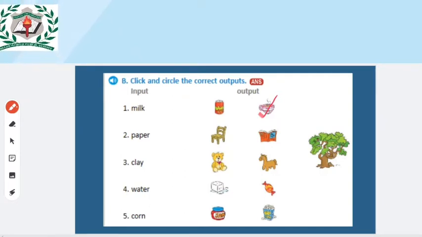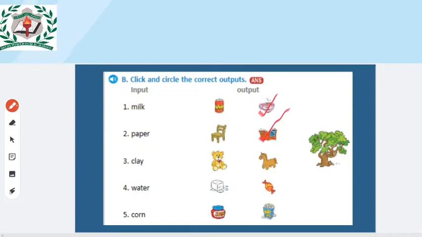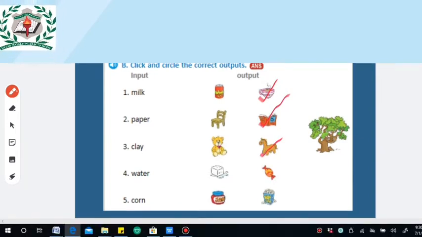And the next input, it will be paper. From paper, what output we can get? Yes, book. And the third input, it will be clay. From clay, what output we can get? Yes, toy horse. Next, water. From water, yes, ice cubes. You may just tick ice cube. Next, from corn, what output we can get? Yes, jam or popcorn? Popcorn.